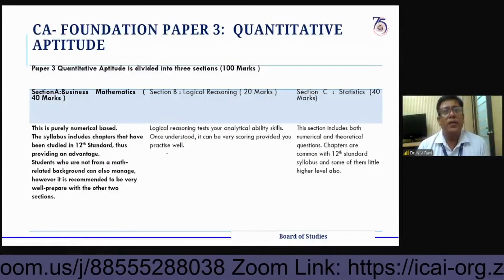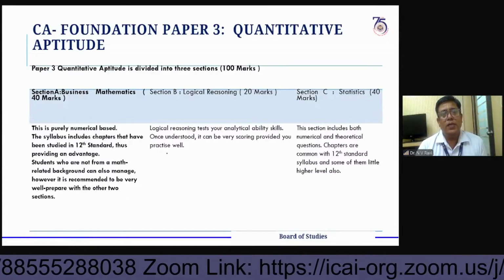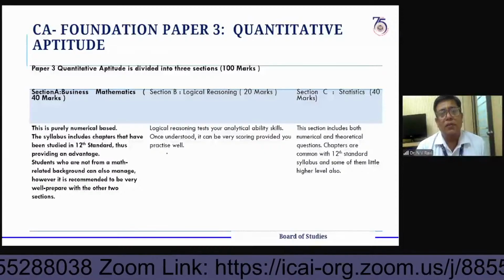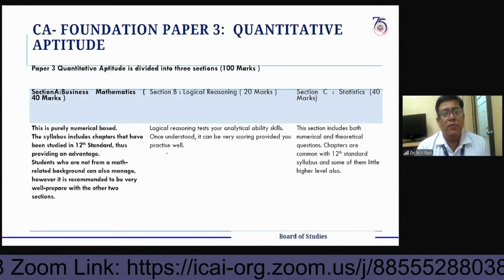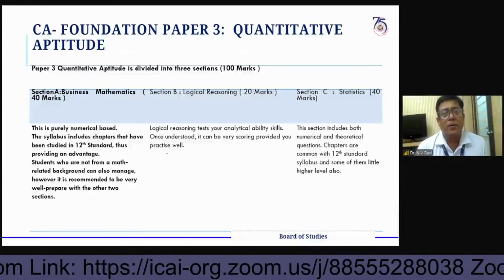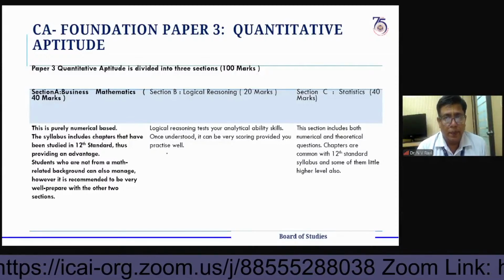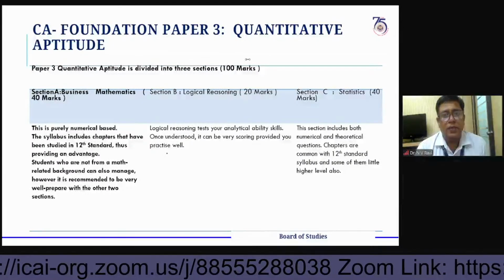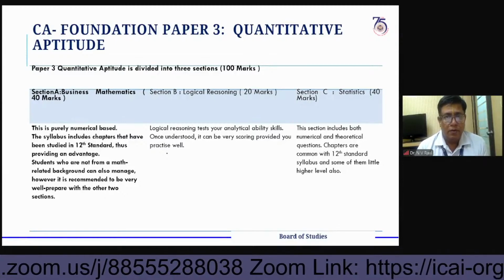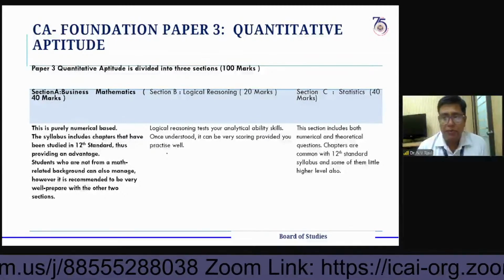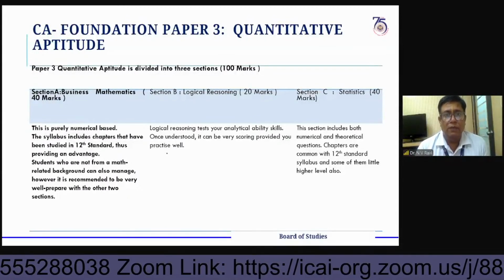Now I'm coming to the point. One student is saying, sir, I am from a non-maths background and facing difficulties in completing the syllabus. I have not prepared much yet. Any tips for guidance? We have noted your query in the upcoming slides. Once you see that, it will definitely help you. Yes, in that aspect also I will guide you.